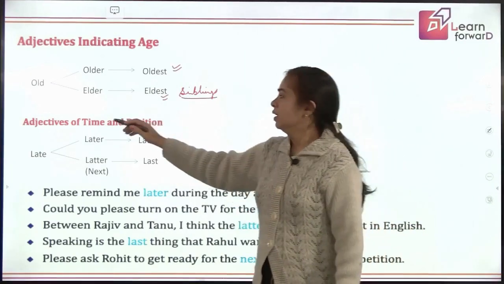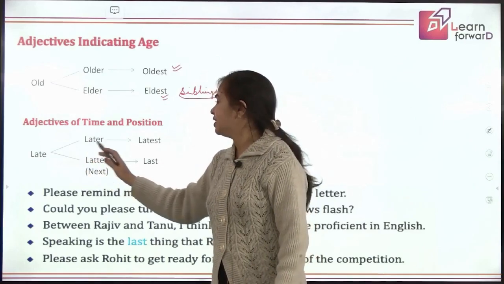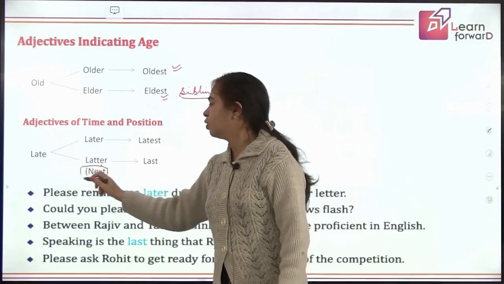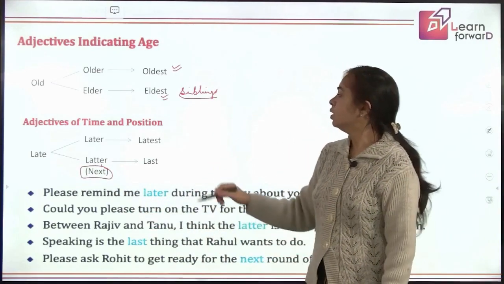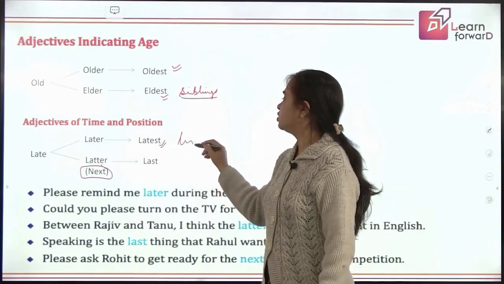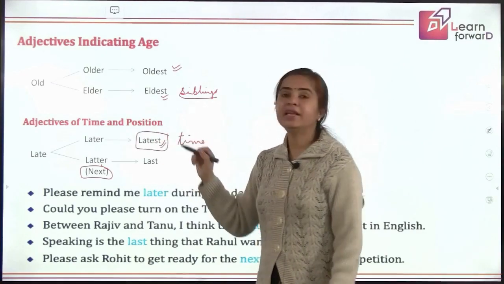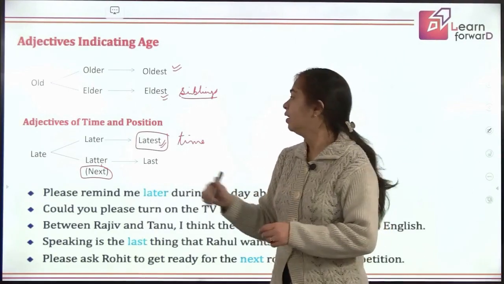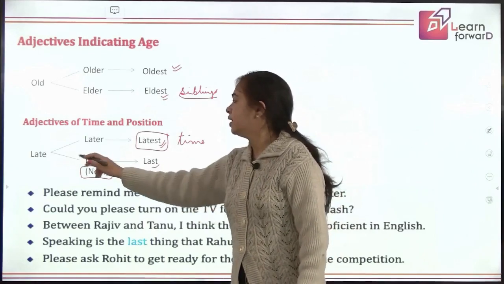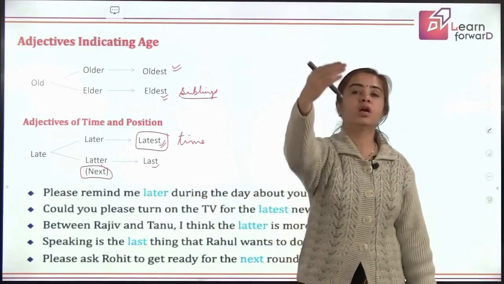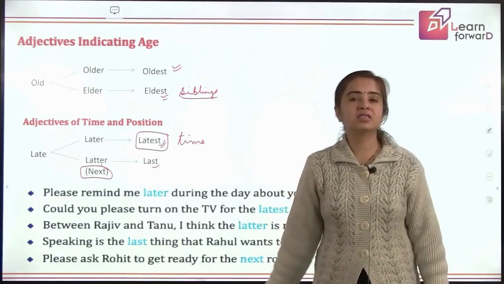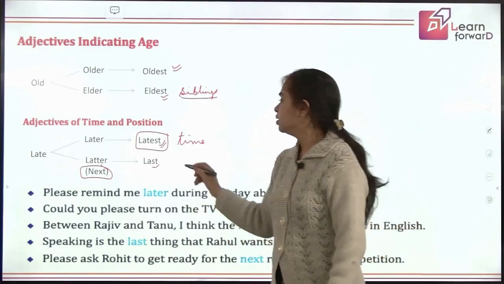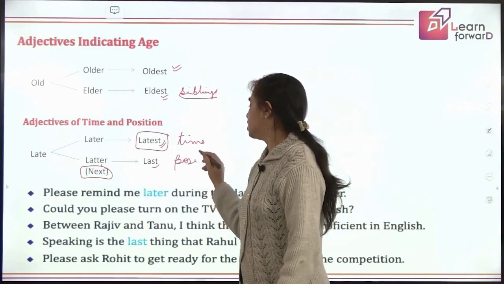Fine. Now coming to the next, late, later, latest, and late also turns to later or last. We also use the word next here. This is used when we talk in reference to time. Like we say, what is the latest news? That means the news that has just come up lately, recently. And when we talk about late, later, last, that means we are talking about the position. Who is sitting at the last bench? So here I am talking about position, right? So this is used when we are talking about position.